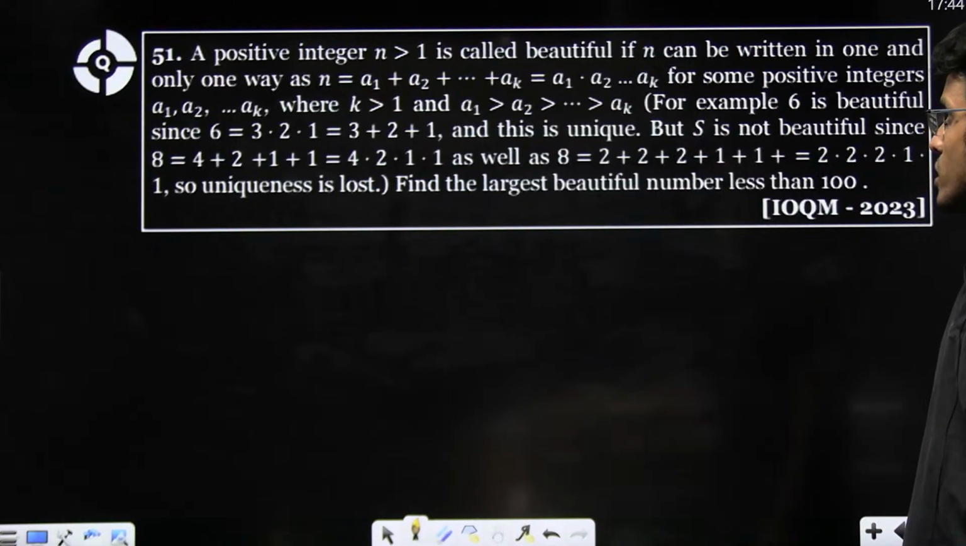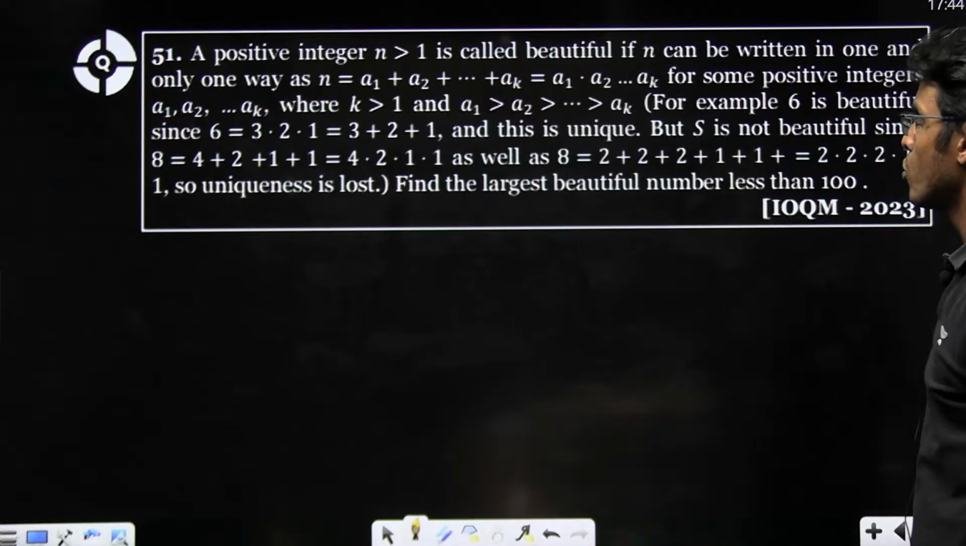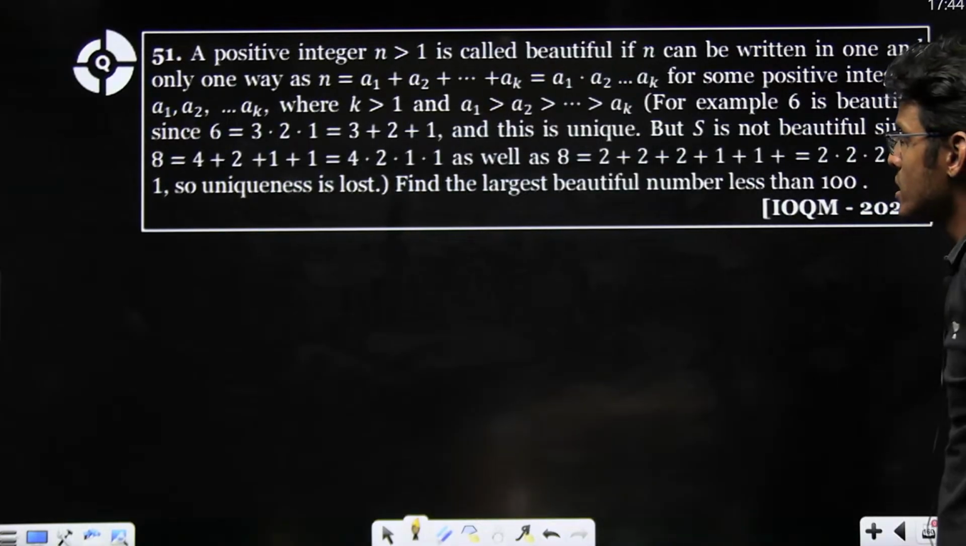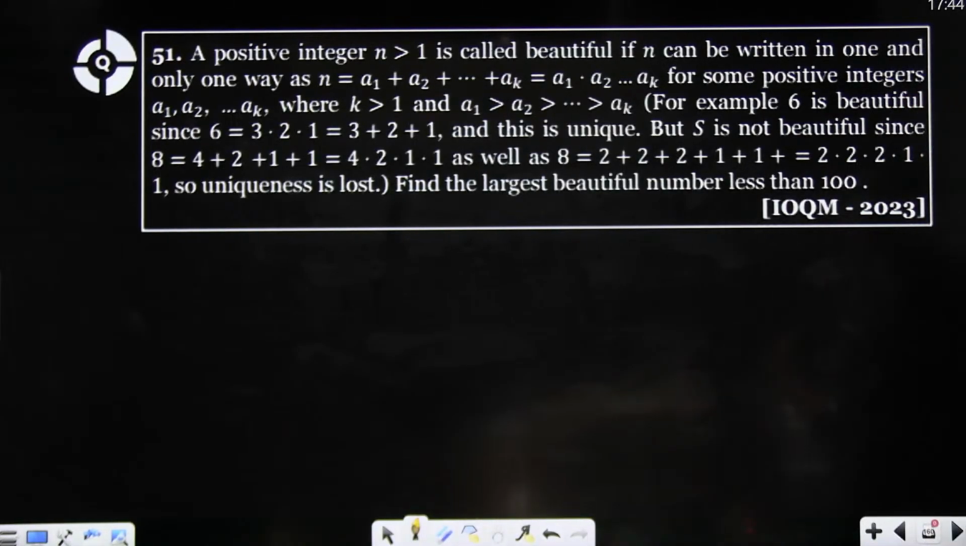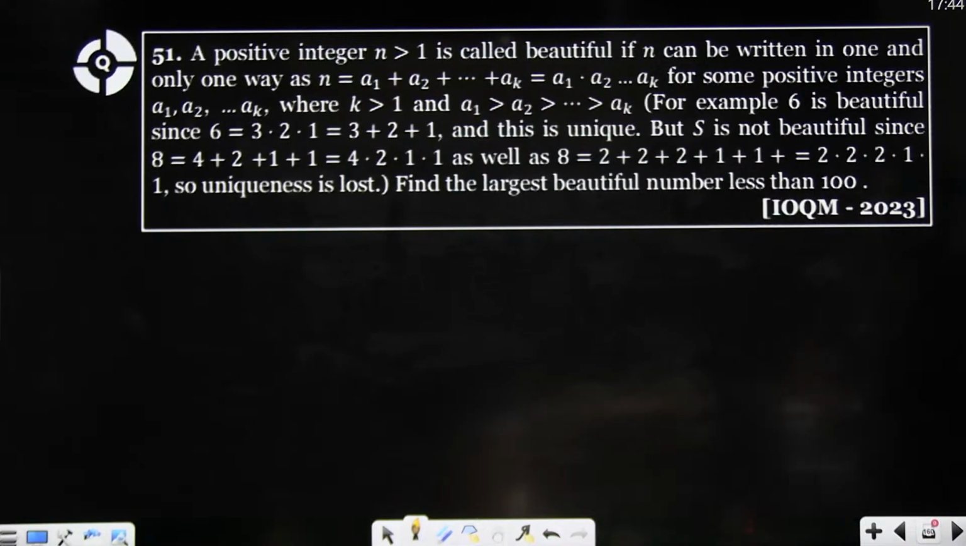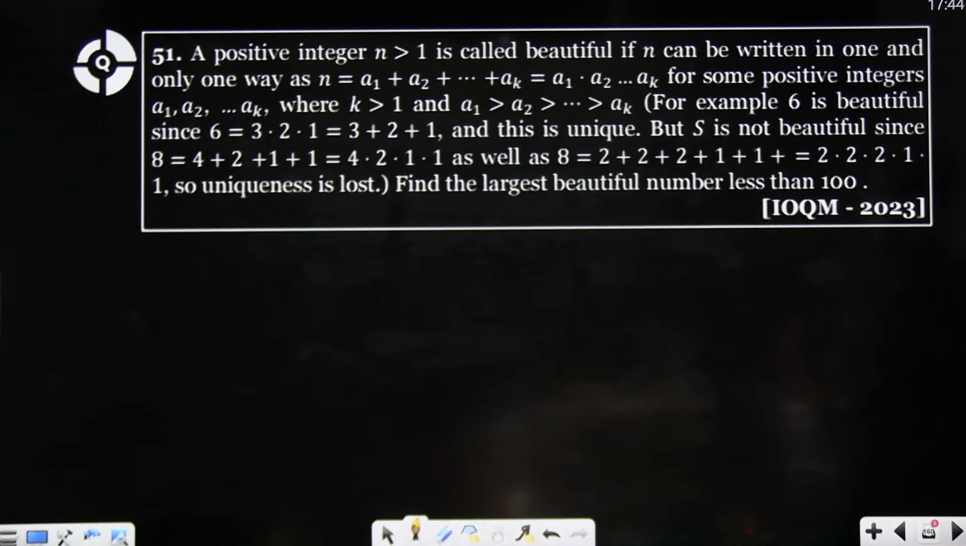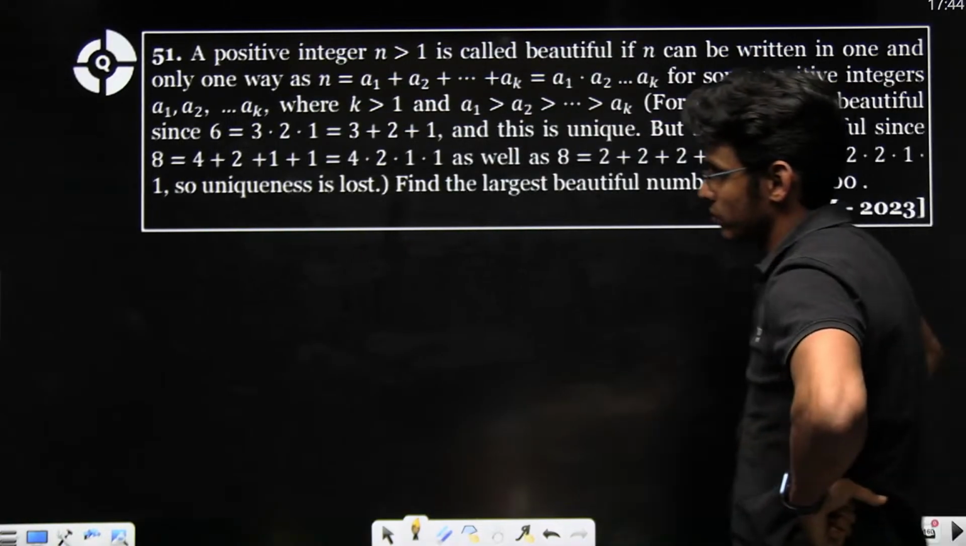Now, a positive integer n greater than 1 is called beautiful if n can be written in one and only one way as a product a1 a2 ... ak for some positive integers, where k is greater than 1. For example, 6 is beautiful because 6 is equal to 3 into 2 into 1, and this is unique. Find the largest beautiful number less than 100, right?